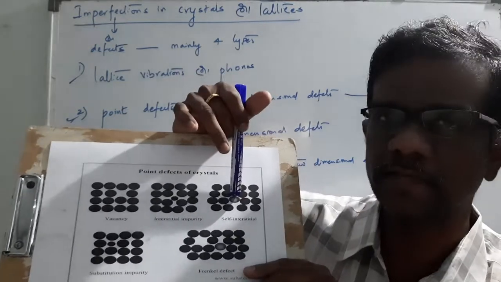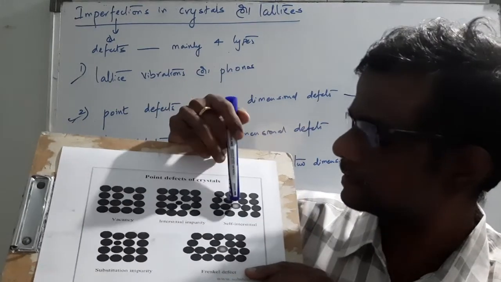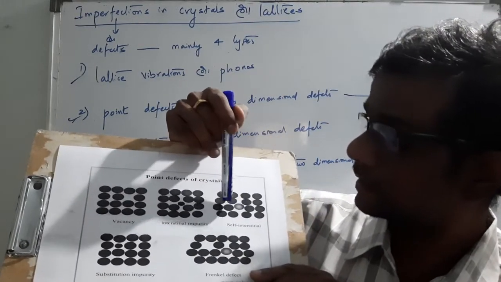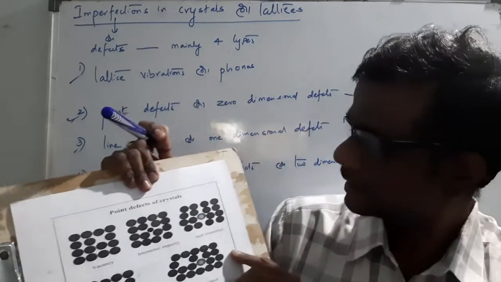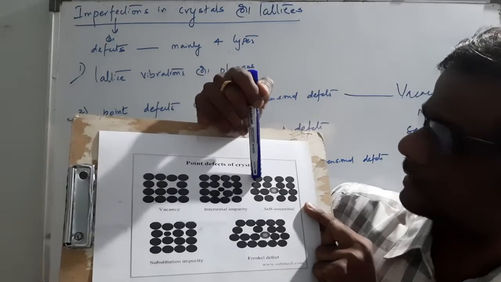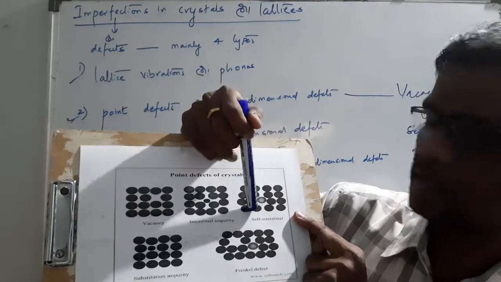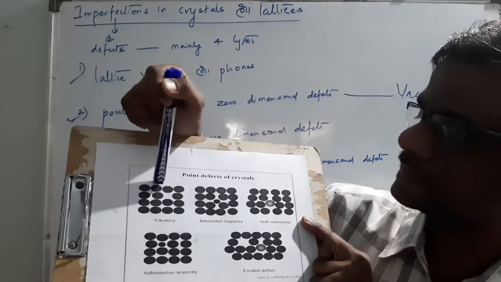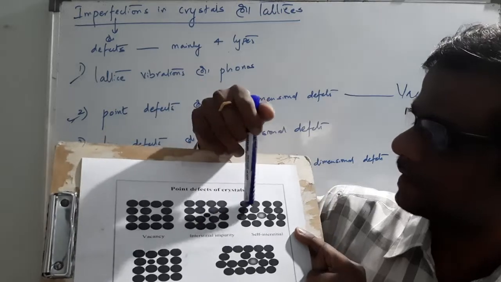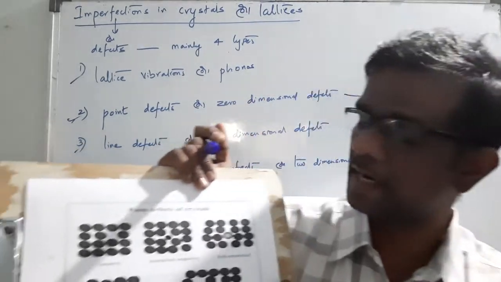If it is the interstitial impurity atom, the order of this structure also differs. Here all the atoms are arranged in a regular pattern, whereas there the atoms may not be in the same pattern.